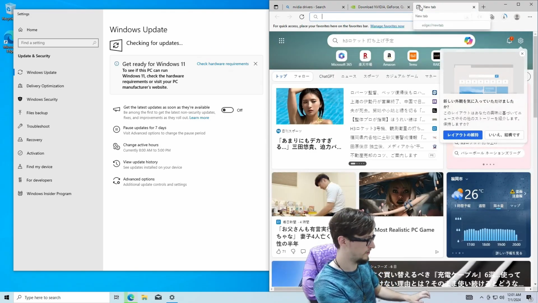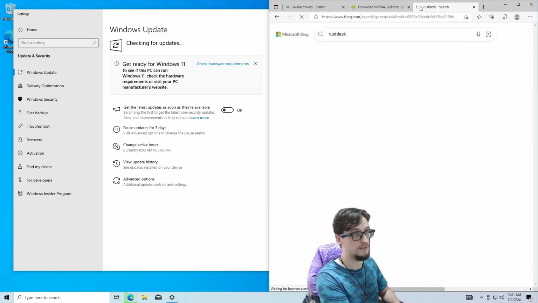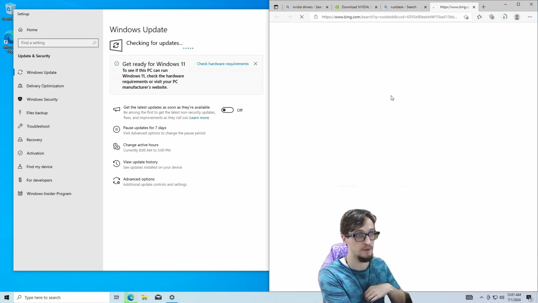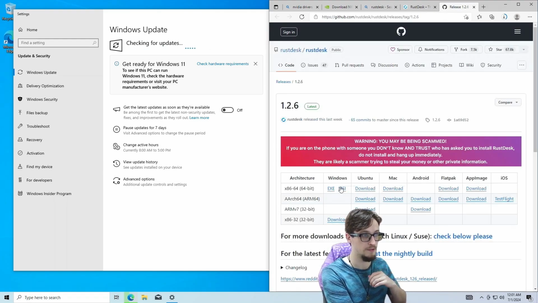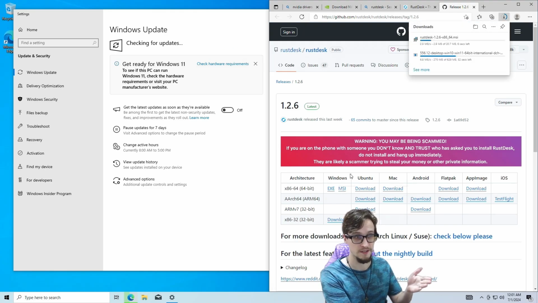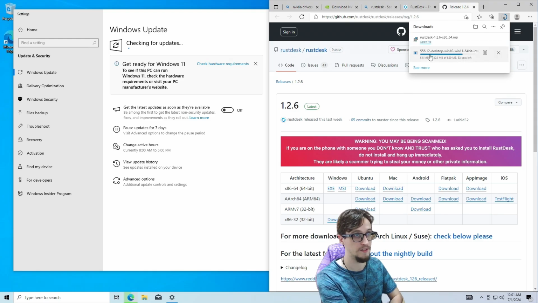Meanwhile, we can go ahead and download RustDesk. RustDesk is an open source remote desktop software. We're gonna download that. This is gonna make our life really easy when we want to connect to the computer remotely without having a monitor and keyboard attached, and we can use it from our main device, our main computer, or a phone, or whatever.